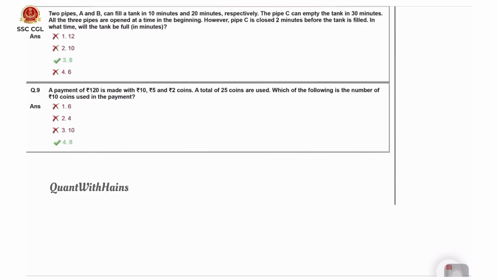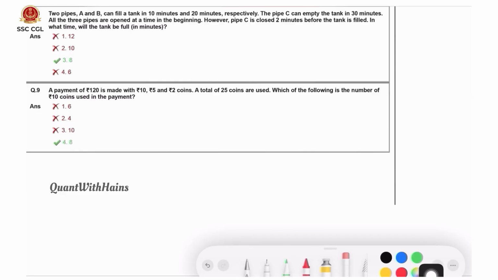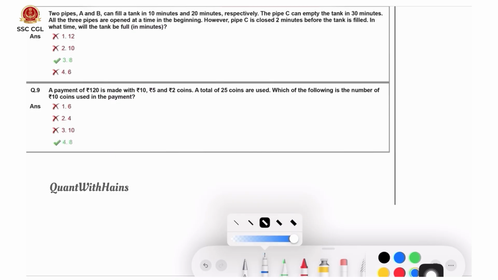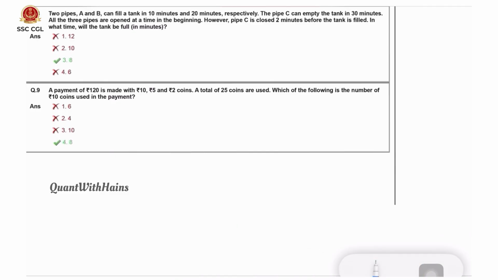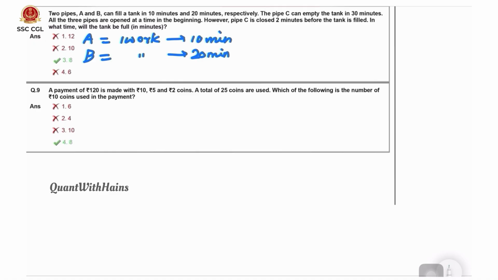In minutes. So here it is given that A can fill the tank in 10 minutes, one work it will complete in 10 minutes. While B can do the same work in 20 minutes. Here both are filling, means positive work.